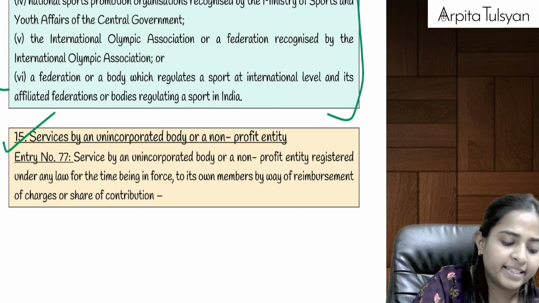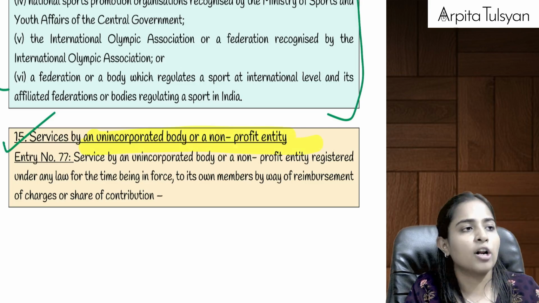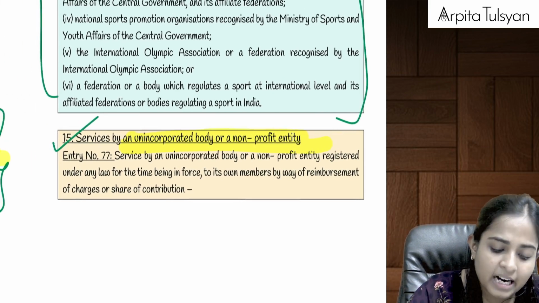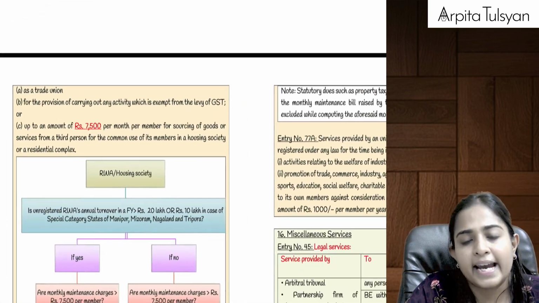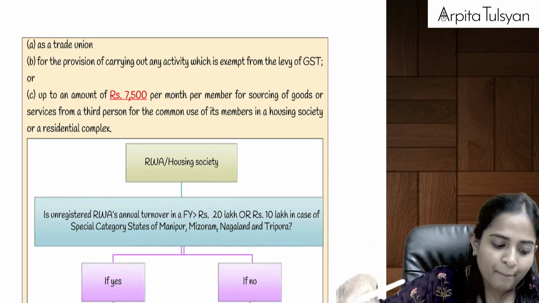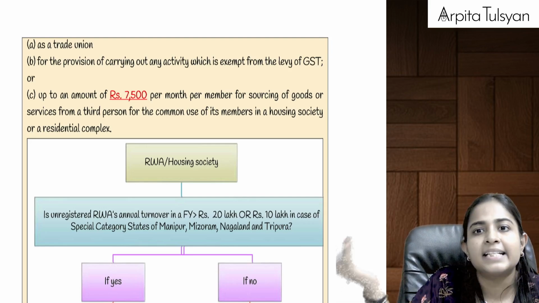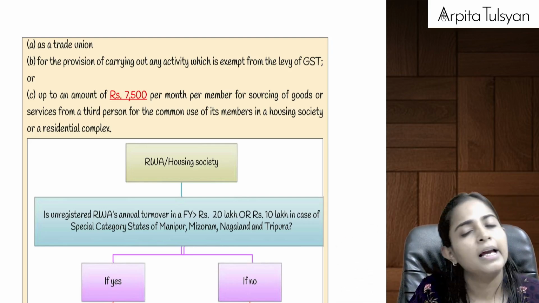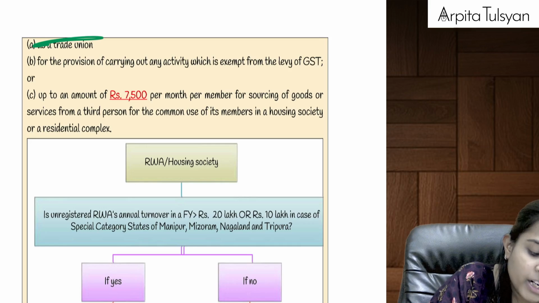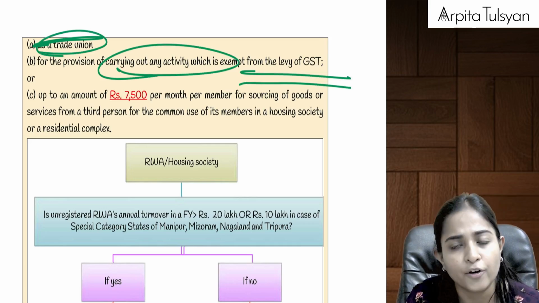Then the next entry is talking about services by an unincorporated body or a non-profit entity, etc. Now let's say there is an unincorporated body or a non-profit entity which is working on behalf of its members and is collecting some charges from them for its functioning, then that will be exempted from GST, as a trade union or for carrying out any such activity.